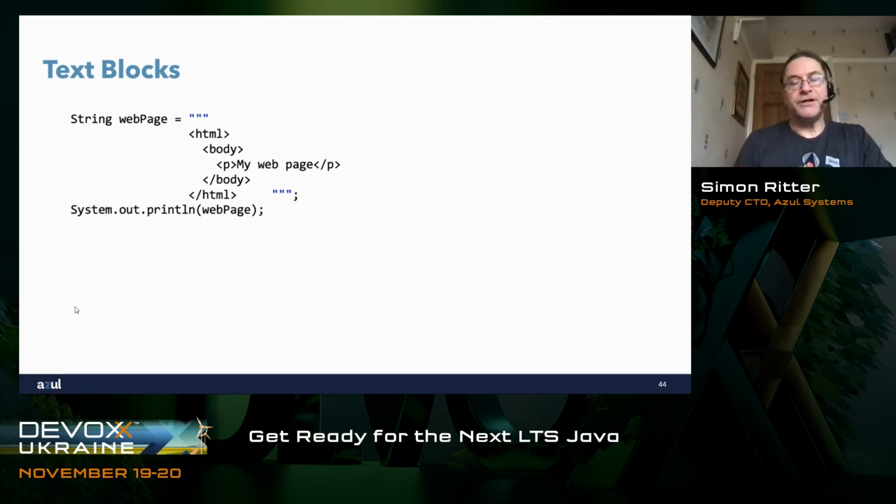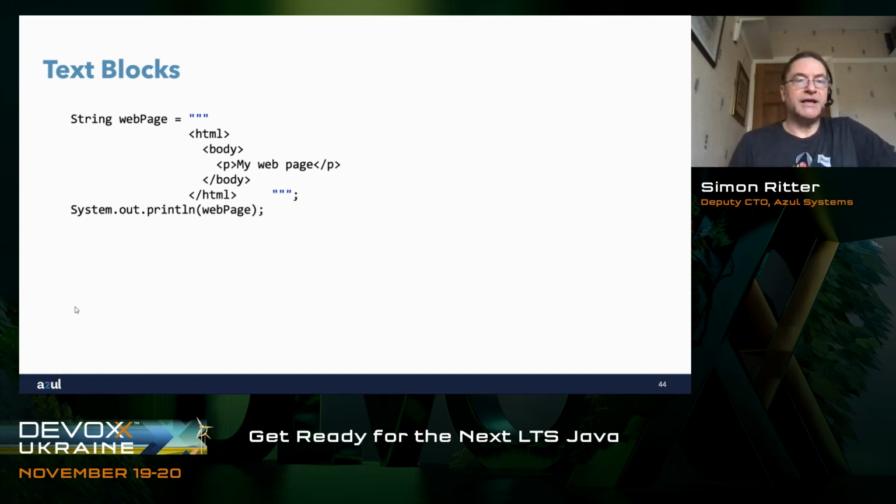And if we want to define a string, we use double quote to indicate the start of the string, double quote to indicate the end of the string. This is all good, except that things like multi-line strings and unusual characters are harder to put into those strings. If you want to do a multi-line string, you've got to concatenate things, you've got to put \n in there and various things like that.